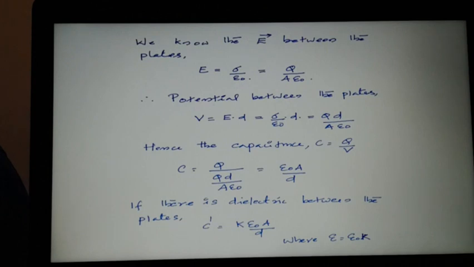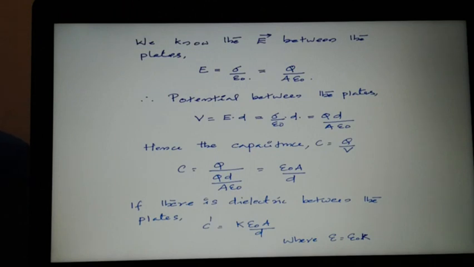And the potential between the plates, V is equal to E into d. Anybody having doubt about that equation? That we have already defined in the last class: electric field as a potential gradient. So E is equal to V by d. That is the definition of electric field as the negative gradient of electric potential. So V is equal to E into d. I think it may be clear.